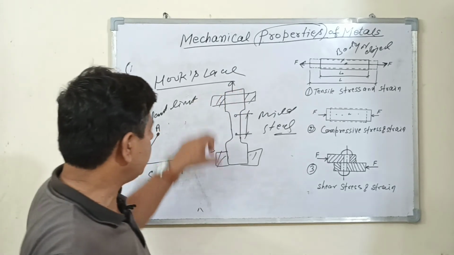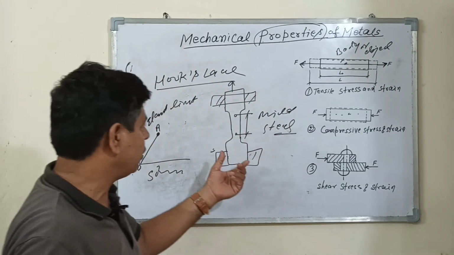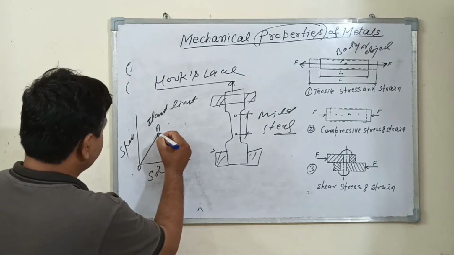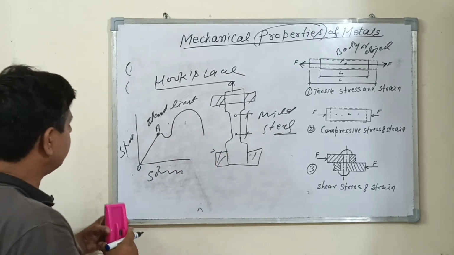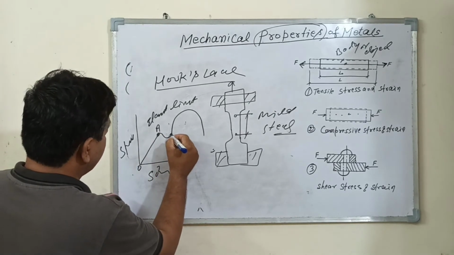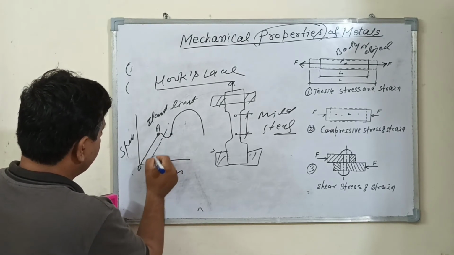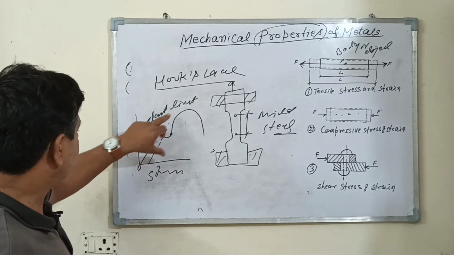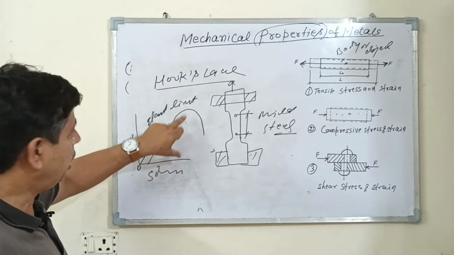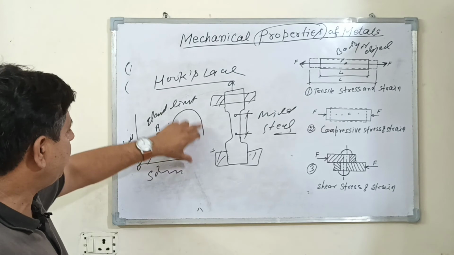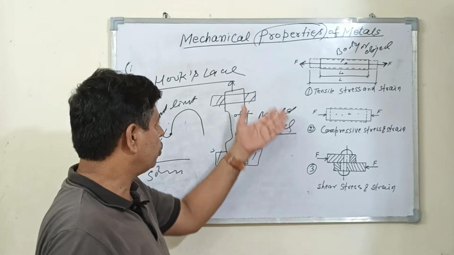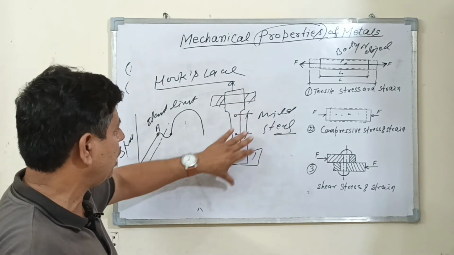The specimen is made of mild steel so that we get more information. This is the stress strain curve. This is the elastic limit. This is the yield stress. More information means elastic limit, yield stress, ultimate tensile strength, breaking point, different types of information. More information can be collected by using mild steel. So mild steel is used for the sample.